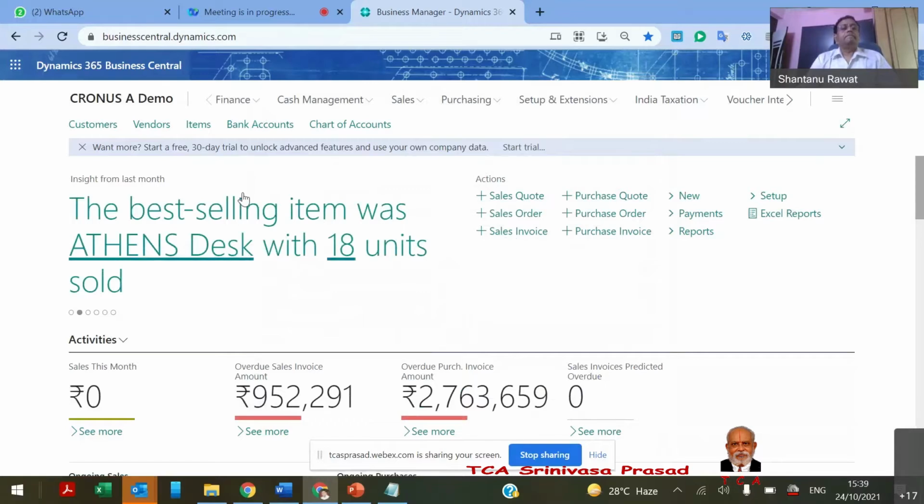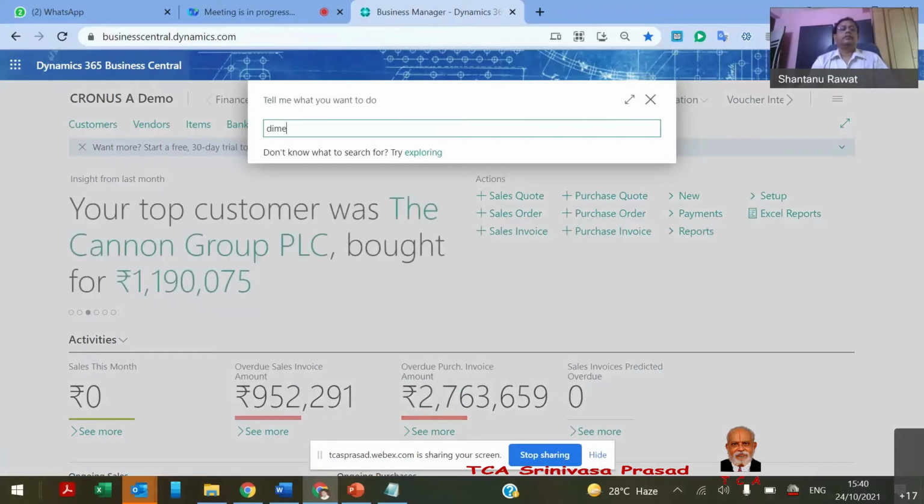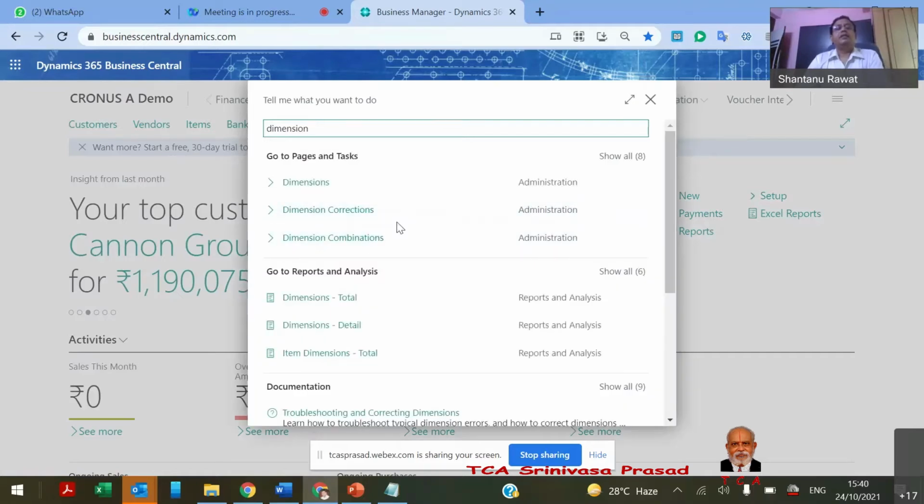So let's have a look at all the things we discussed. Here the access is based on one search engine itself. I discussed the organization structure, where we maintain multiple companies.